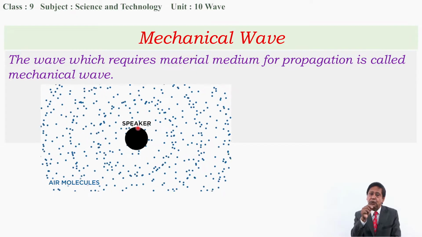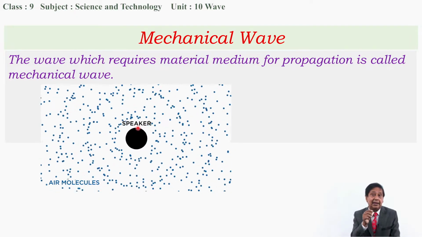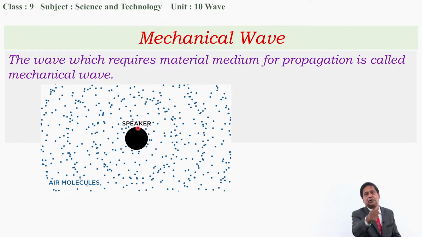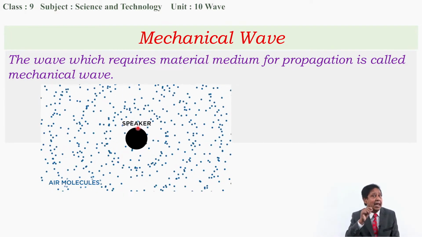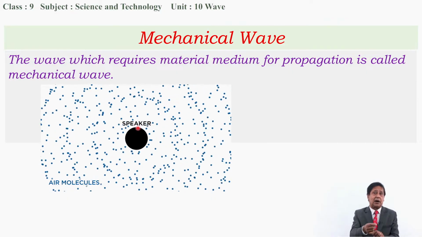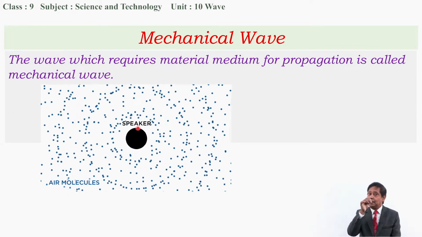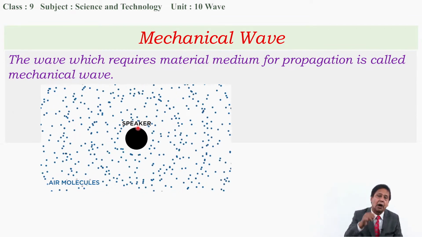Particles are pushed forward and the pushed particle takes energy and transfers that energy to another particle. Energy is handed over to another particle and it comes back. The second particle, which takes energy, moves forward and hands over the energy to the third particle.